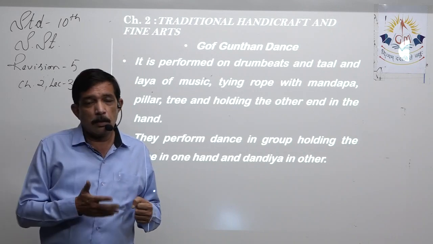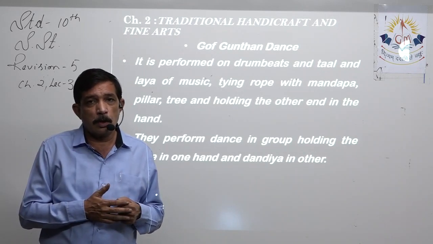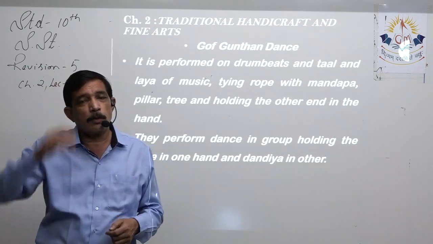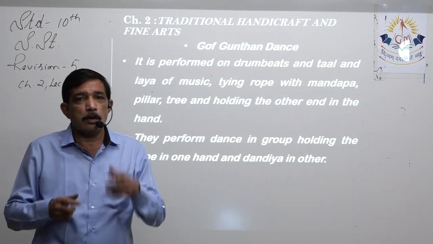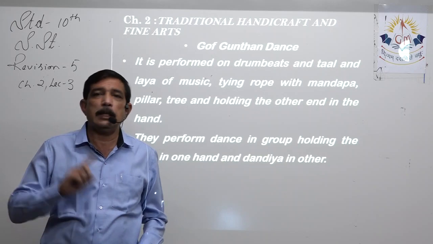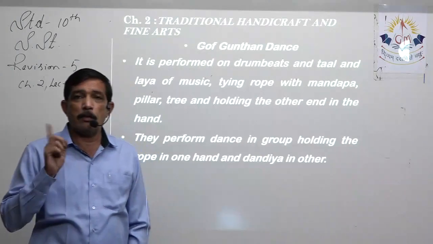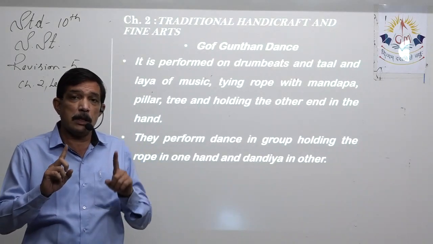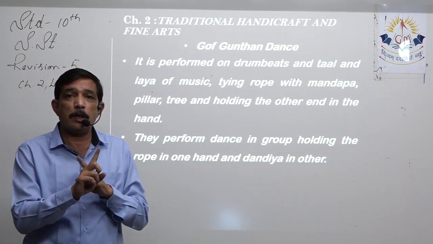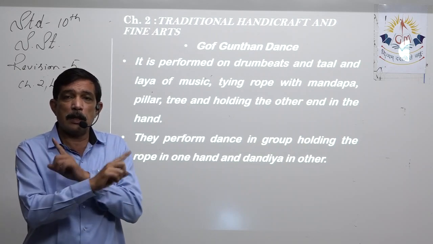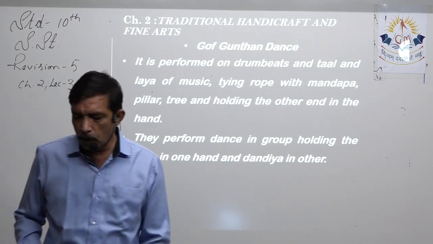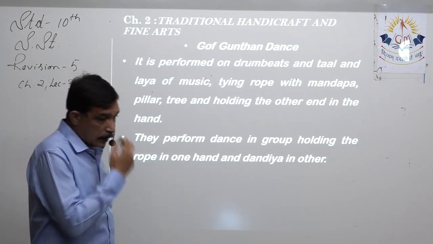So it's either coming from the top of the pole, or it can even be tied on the branch of quite a high tree, and all the strings or ropes or the cloth is then caught by the players, and then they go around and round making patterns. Meaning is the ropes should be interwoven in an intricate design, so they weave it and then they open the braid or the plait. So they perform dance in group, holding the rope in one hand and dandiya in the other hand.